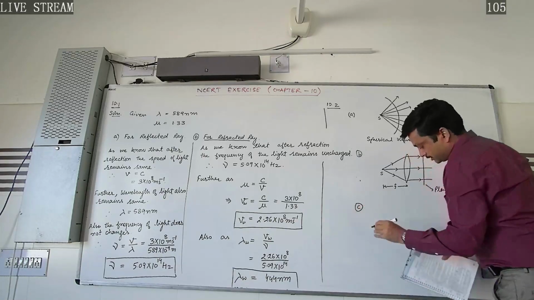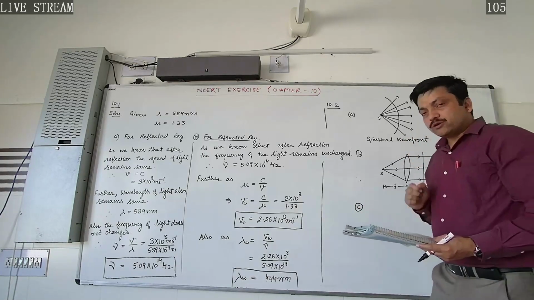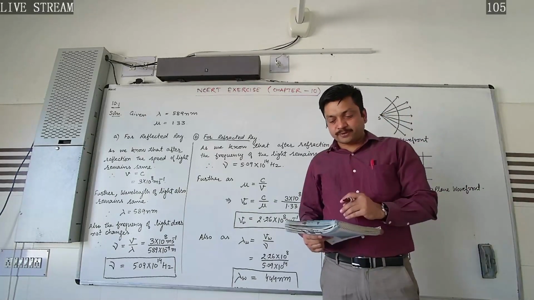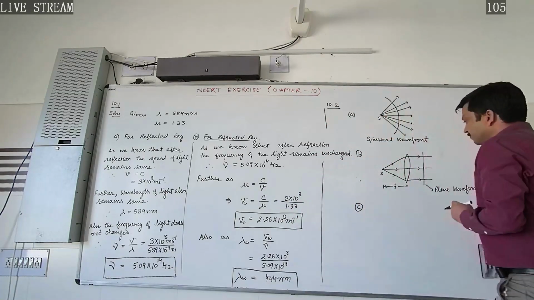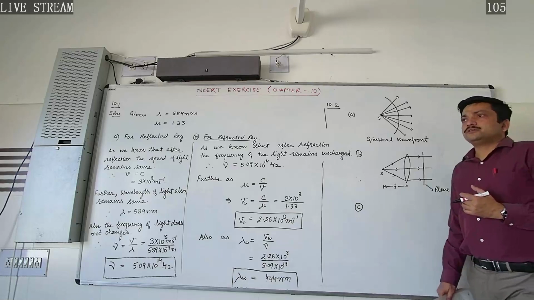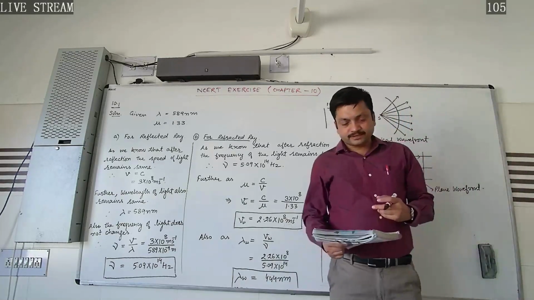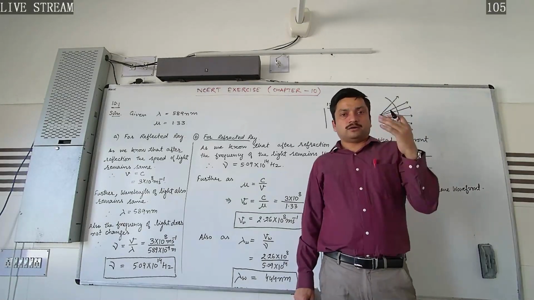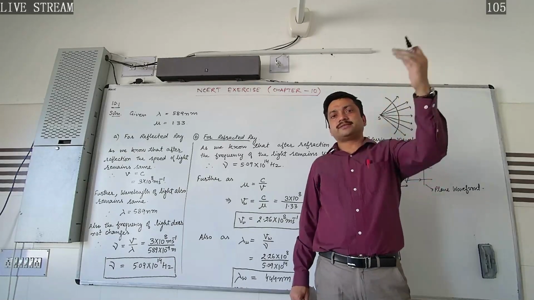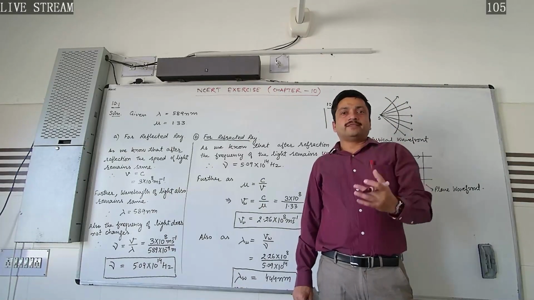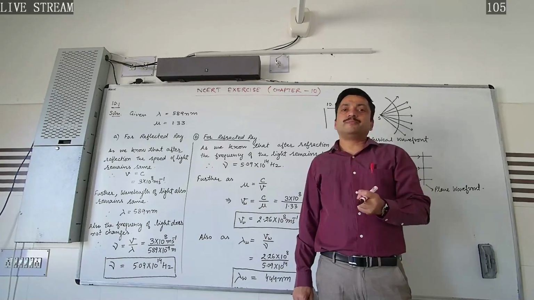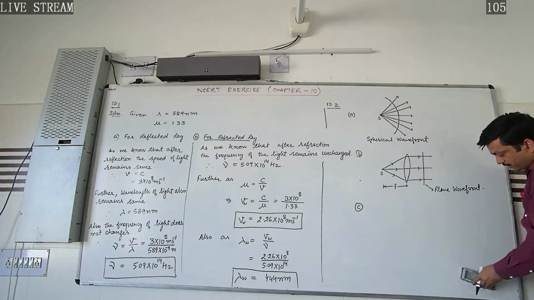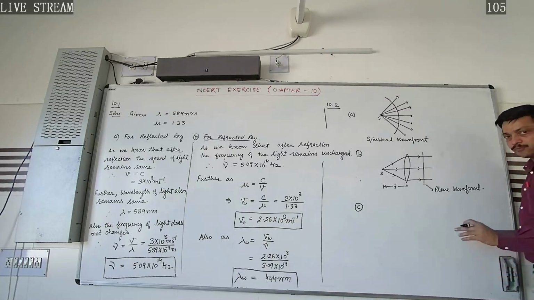Now in part C, the question is about the portion of the wavefront of the light from a distant star intercepted by the earth. As the distant source of light, here a star, is lying at a very far distance, the light rays are coming from infinity. So at earth they will reach in the form of a plane wavefront, because we have already studied that for forming a plane wavefront, the rays of light must come in the form of a parallel beam.